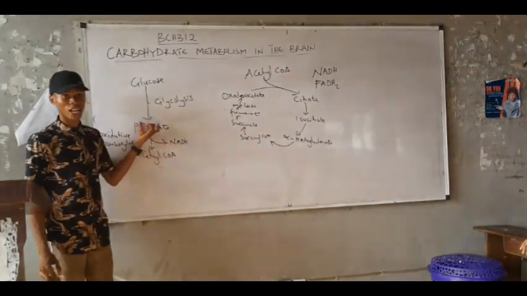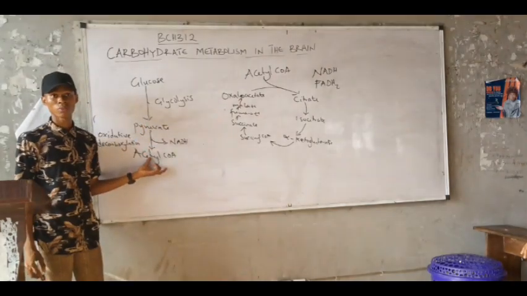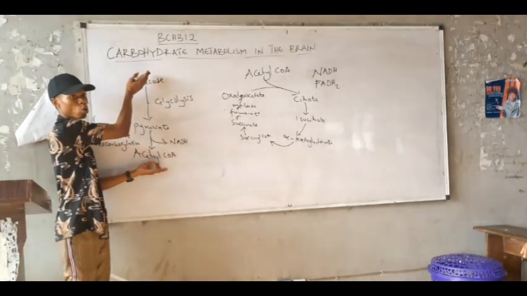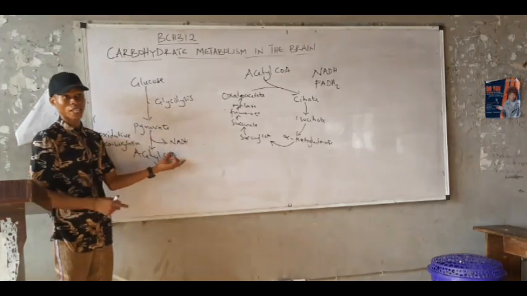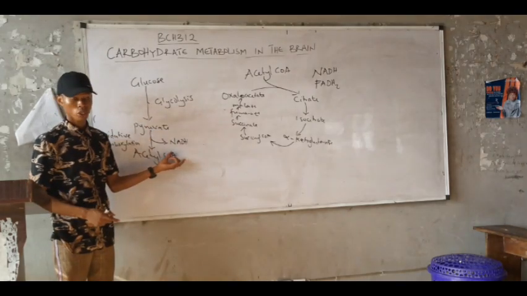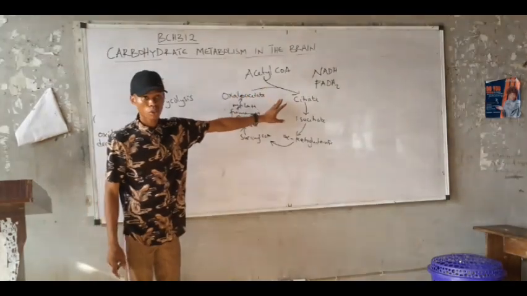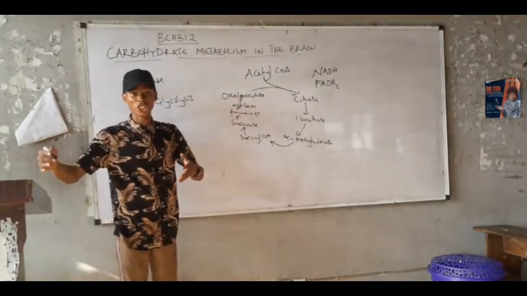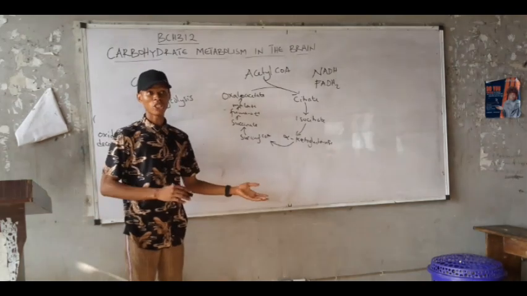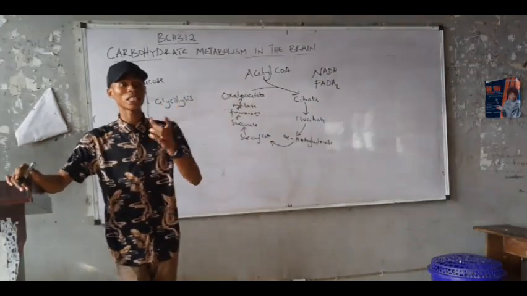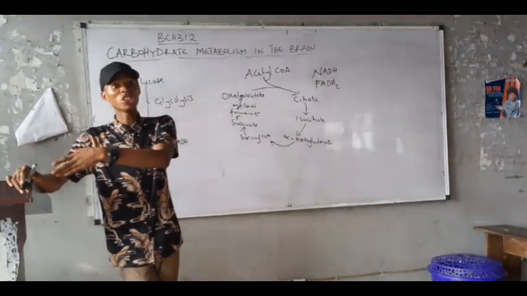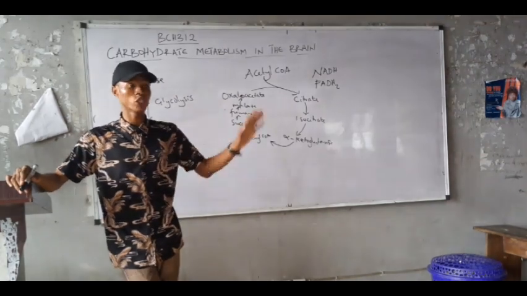And the link reaction, this pyruvate to acetyl-CoA, is a link reaction between glycolysis and the TCA cycle. In this link reaction, we also generated NADH, right? In the TCA cycle, we generated more NADH and more FADH2, right? What we are interested in is the NADH and the FADH2 generated.